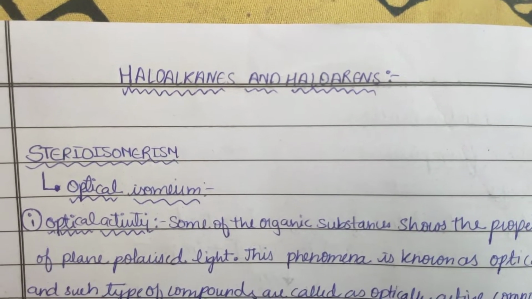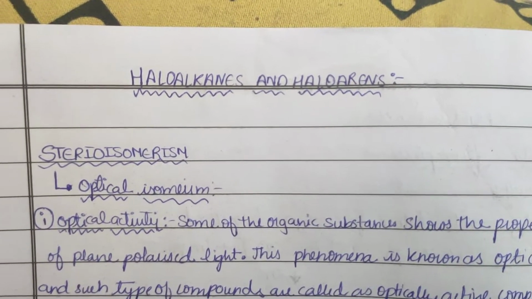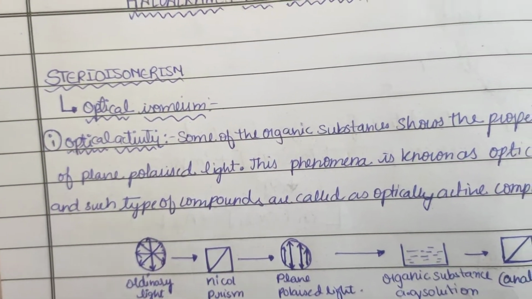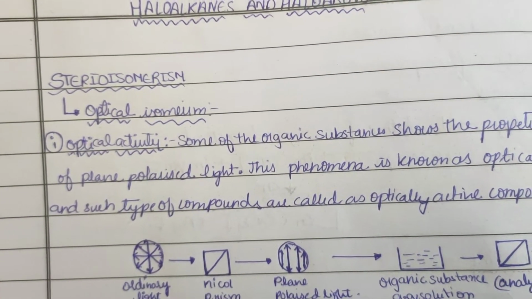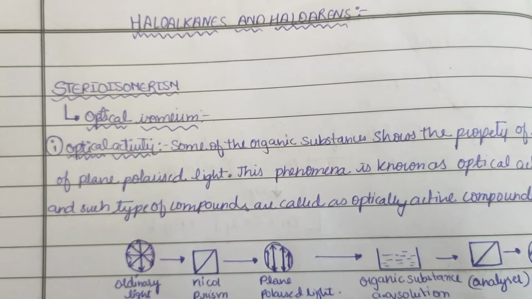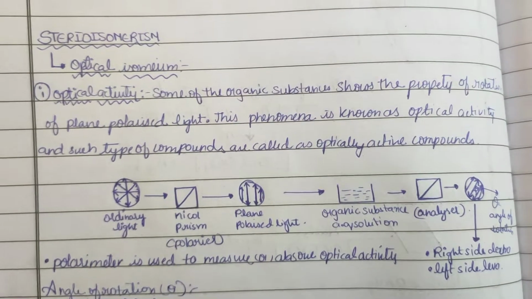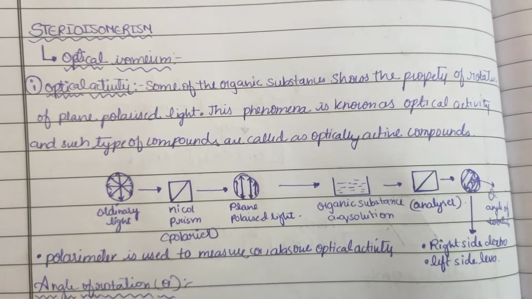Today, let us start with the lesson haloalkanes and haloarenes. First, let us discuss stereoisomerism. First is optical isomerism. In optical isomerism, let us discuss optical activity.